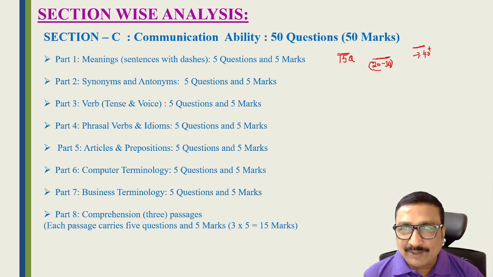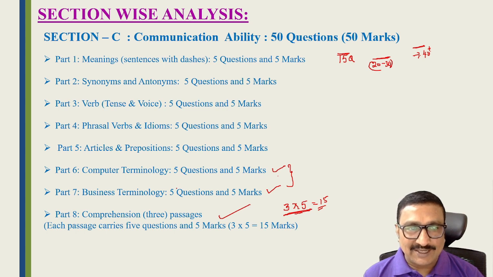To get the minimum, average or top score, first concentrate on reading comprehension. In reading comprehension they give 3 passages, each passage 5 marks, 3 fives are 15. So first concentrate on passages. Once you have completed the passages, then come to business terminology and computer terminology. These are very easy and we can answer easily. Nowadays everybody knows computer terminology as well as business terminology. So these 2 sections are very easy.